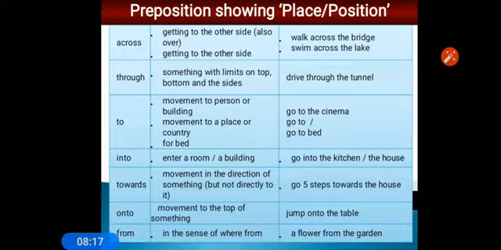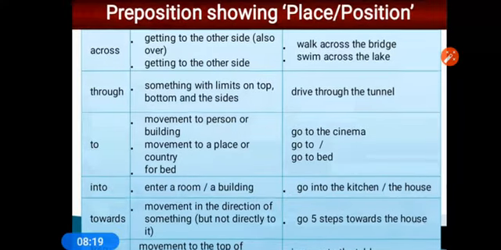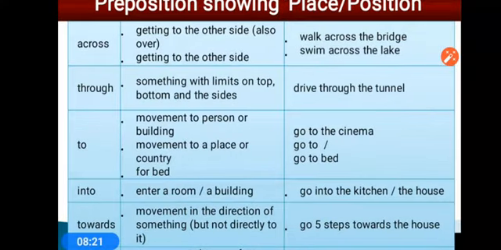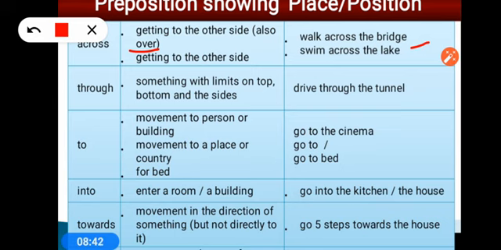You see here the next one, across. Across, I told you just now that over and across have the same meaning. It means one side to another side. Like a cat ran across the road. Ran across the road means from one side to another side. Walk across the bridge, it means starting from one end of the bridge to the other end. Swim across the lake, it means from this side to that side.